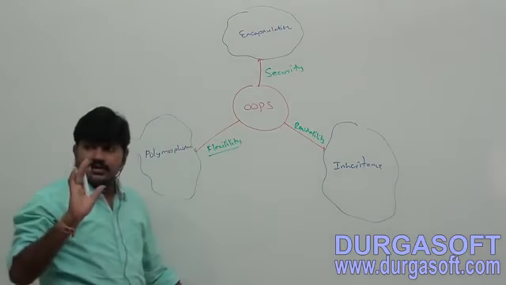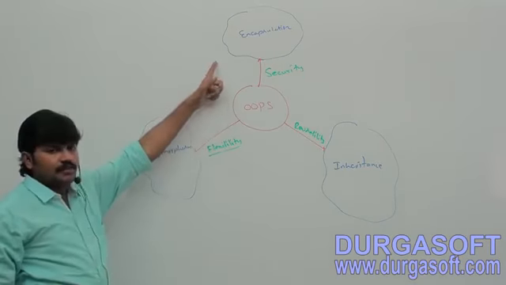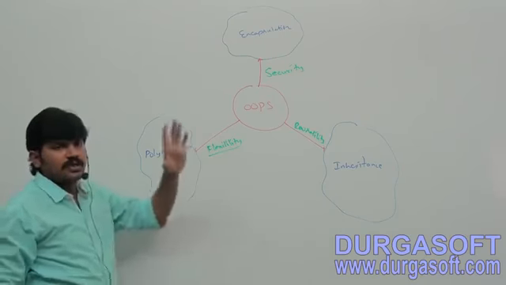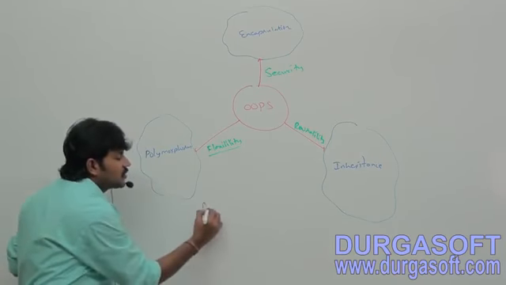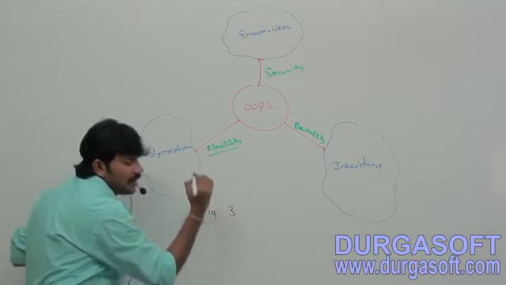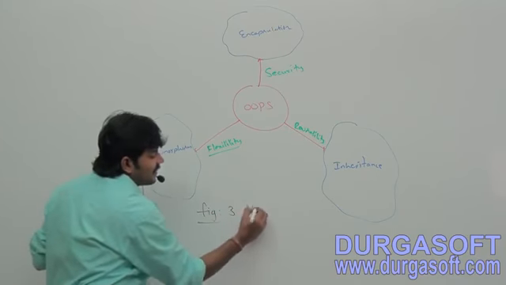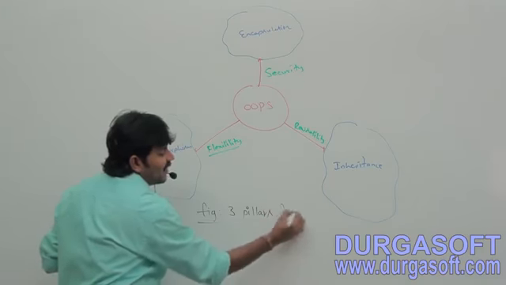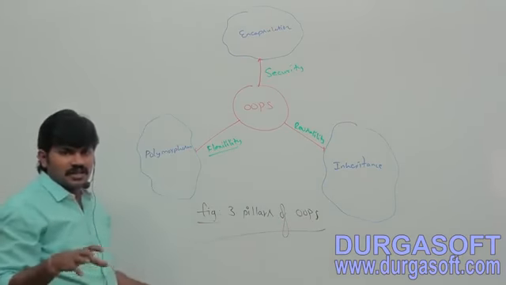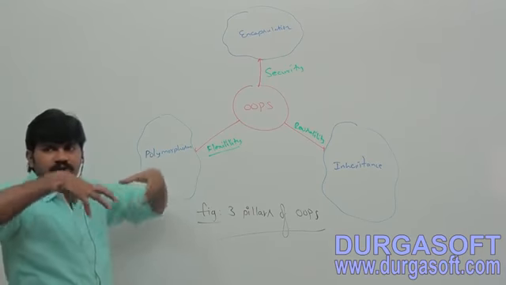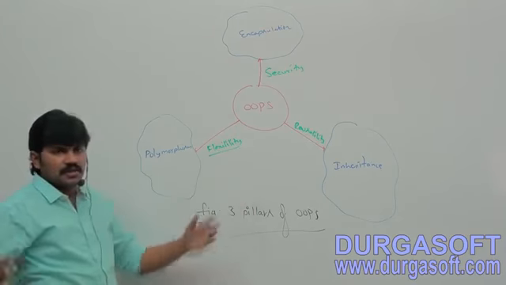Reusability, right? These three concepts are called encapsulation, polymorphism, inheritance. These three concepts are by default considered pillars, three pillars of OOPS. These are the basic important concepts of OOPS.